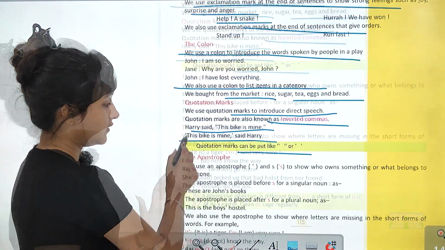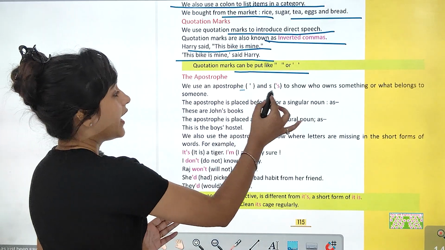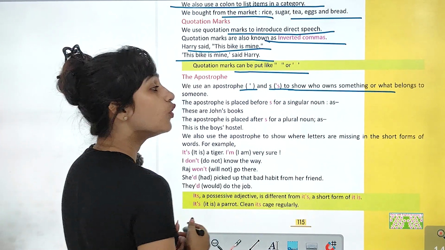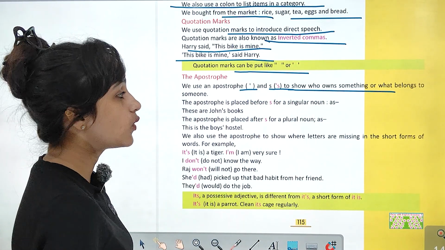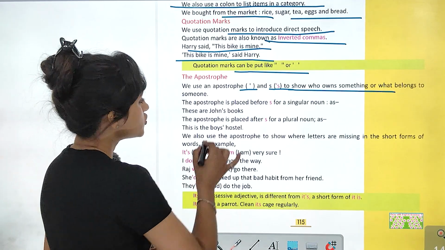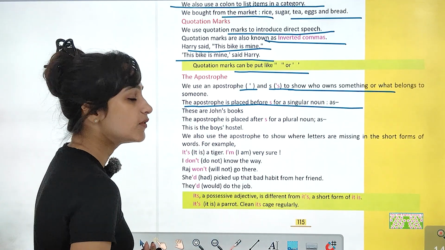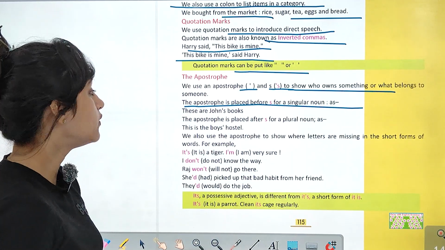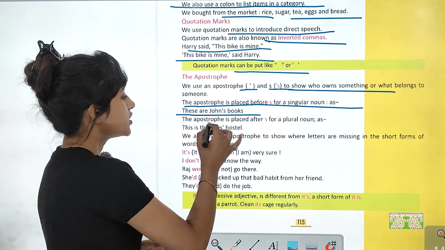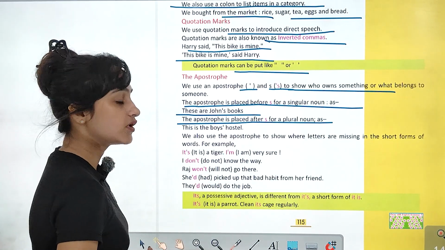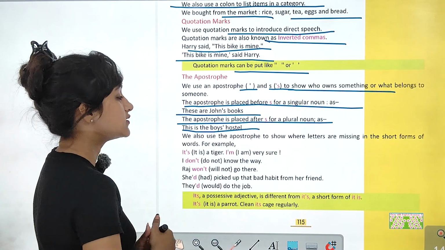Now the apostrophe. We use an apostrophe S to show who owns something. कौन own कर रहा है उस चीज को? What belongs to someone. The apostrophe is placed before S for a singular noun. These are John's books. The apostrophe is placed after S for a plural noun. This is the boys' hostel.